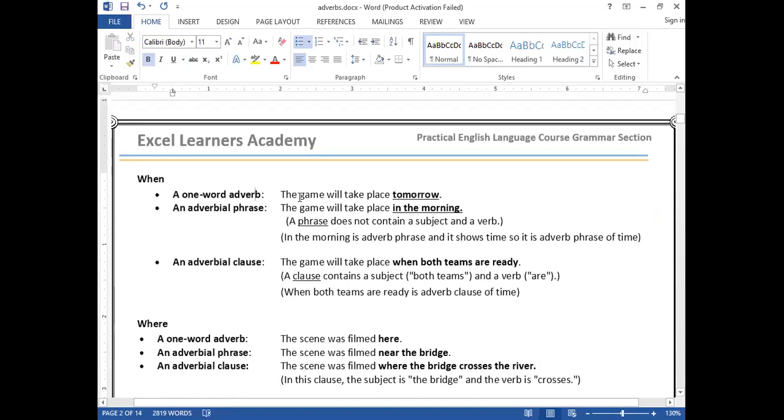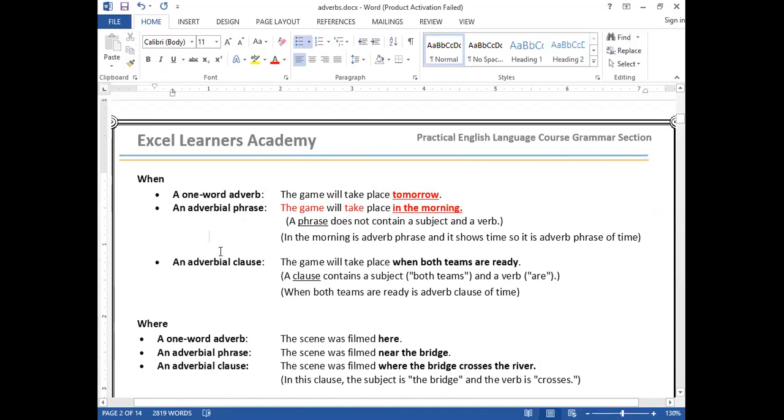Like for example, the game will take place tomorrow. Tomorrow, how many words are here? One word, so we call it an adverb. But look, an adverbial phrase has more than one word. For example, if I say the game will take place in the morning. How many subjects are here? One. The game is the subject. Which one is the verb? Take. Take is one word. Clear? So in the morning is called an adverbial phrase.